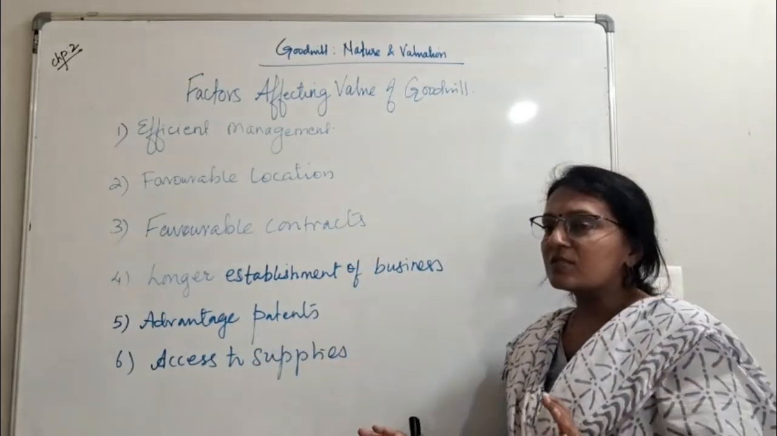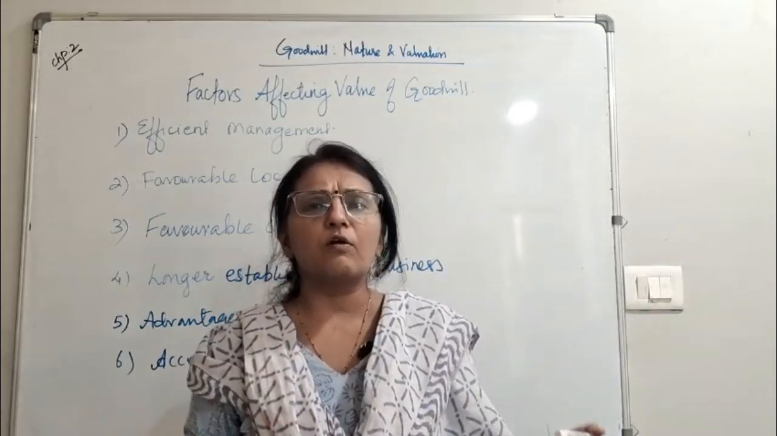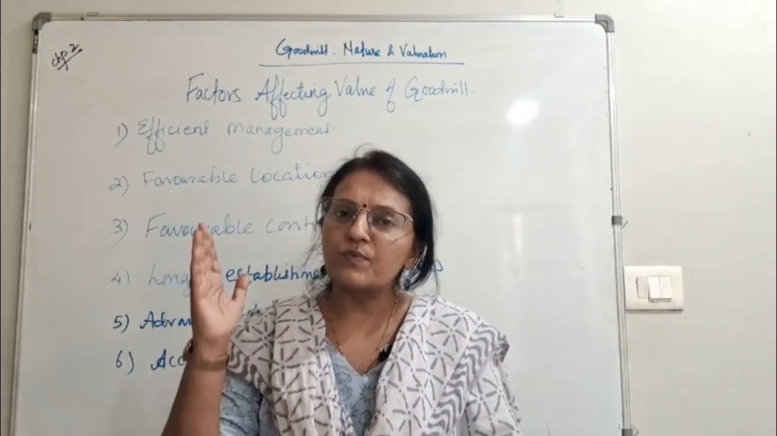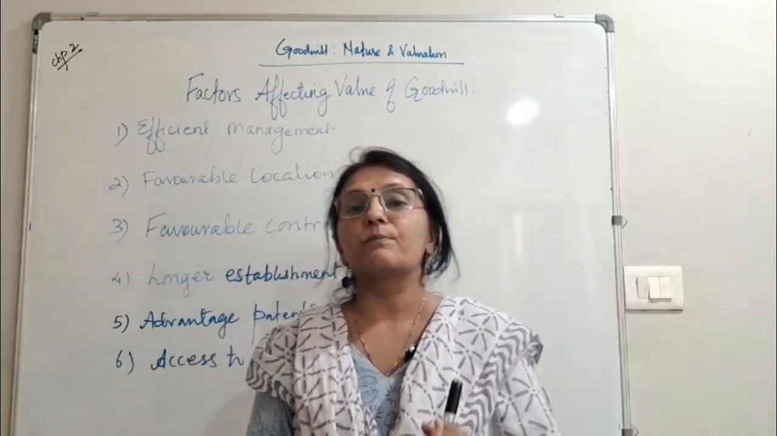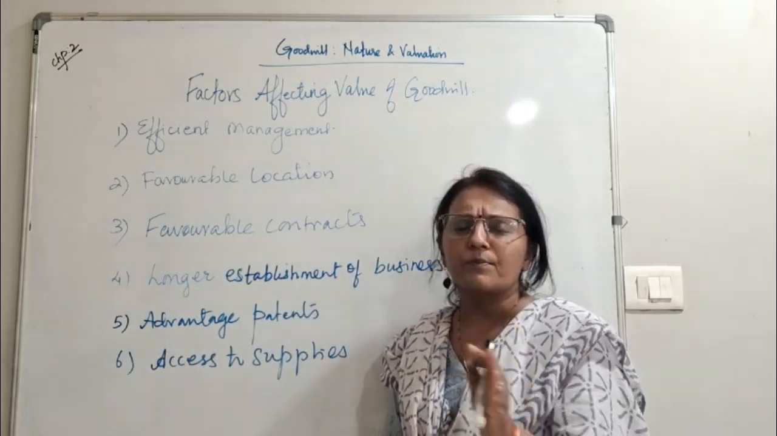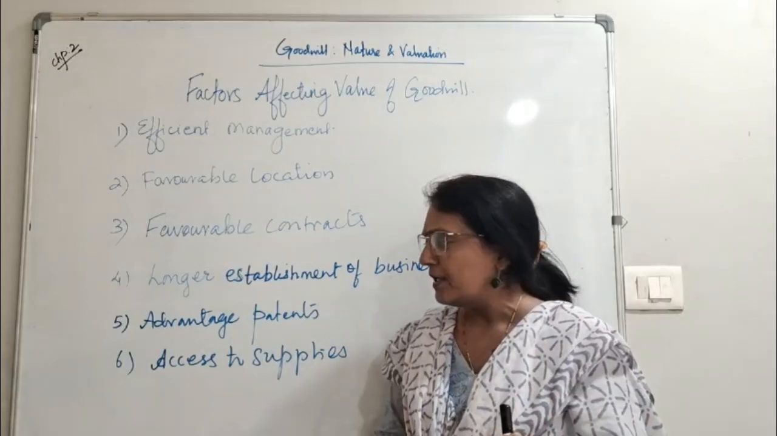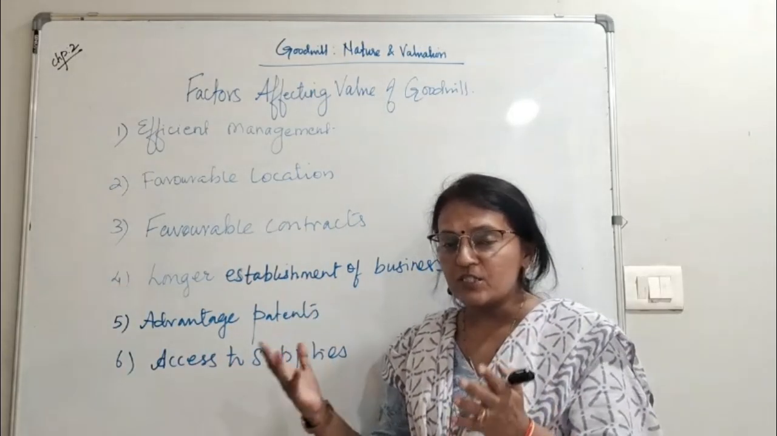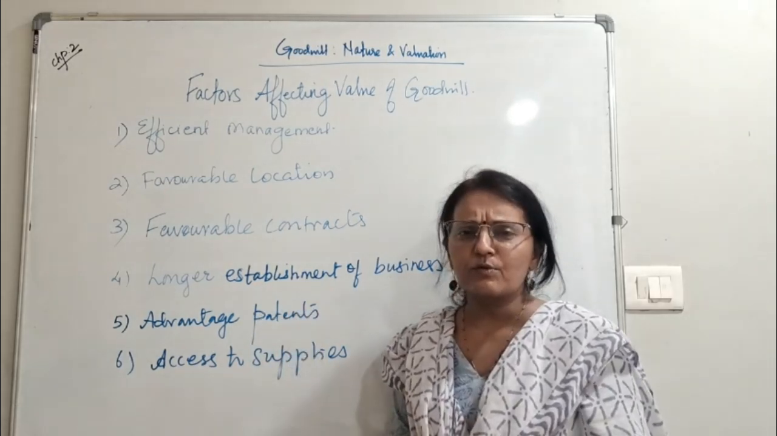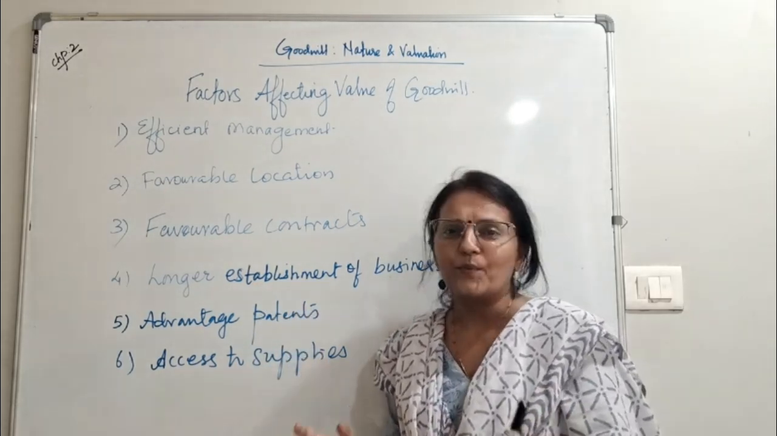That is access to supplies. Access to supplies is when you are getting everything very easily and you see that your supply chain is very efficient. Here I can give the example of Asian Paints. Asian Paints is known for its great supply management, so in terms of supply management, Asian Paints' goodwill is very high. But as we know, Asian Paints' product is also very good.